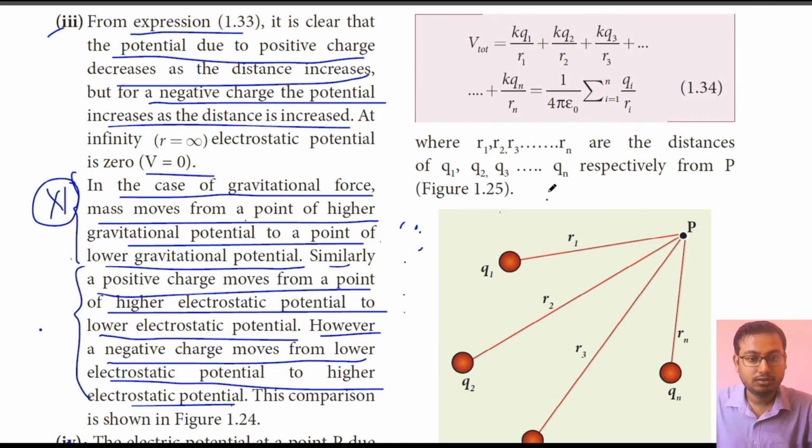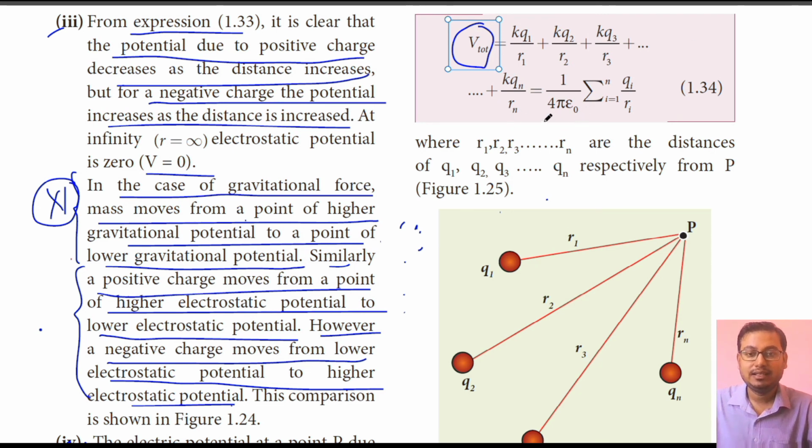Coming to our fourth point once again, the total potential because of n number of charges is equal to the sum of potentials because of individual charges, that is kq1 by r1 plus kq2 by r2 plus kq3 by r3 and so on, up to kqn by rn.